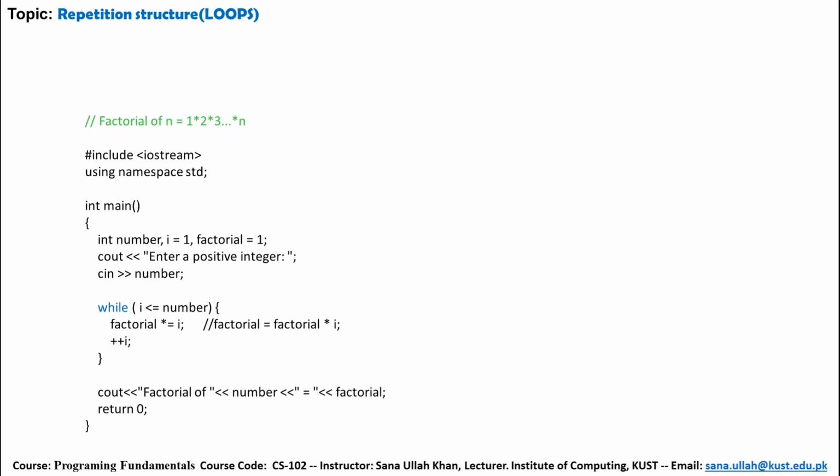Factorial. If you want to implement the factorial, then the while loop also gives support. So include, int number, I initial value 1, factorial initial value is also 1, enter a positive integer, let's suppose 5. So I initial value 1 is less than or equal to 5, number value is 5.